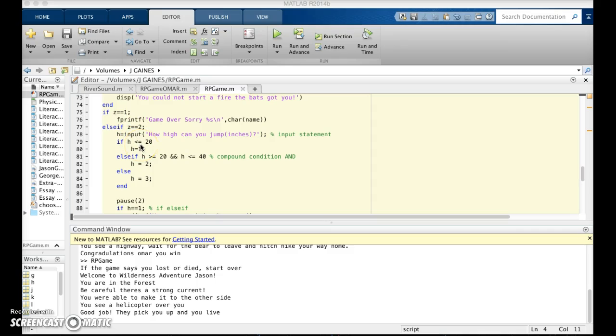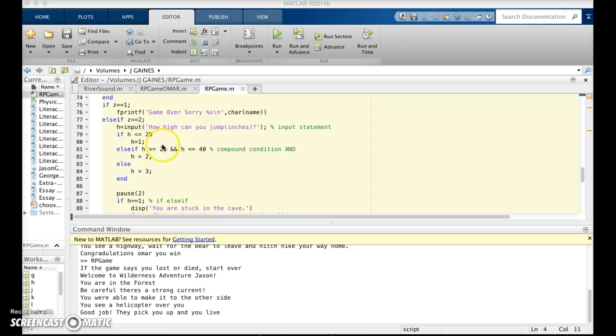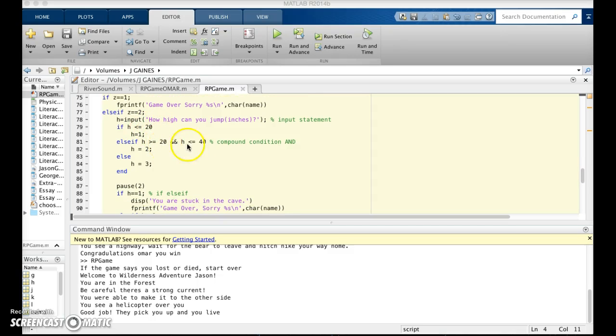In this area, since the user has to actually input numbers, we wanted ranges where it would do different things. So here you can see this is talking about if h is less than 20, less than or equal to, and we used our compound condition to set up a middle range where we have a low bound and a high bound, and that worked pretty well because it made it just more interesting. It was cooler than just saying that you can choose one of these three and you might die.